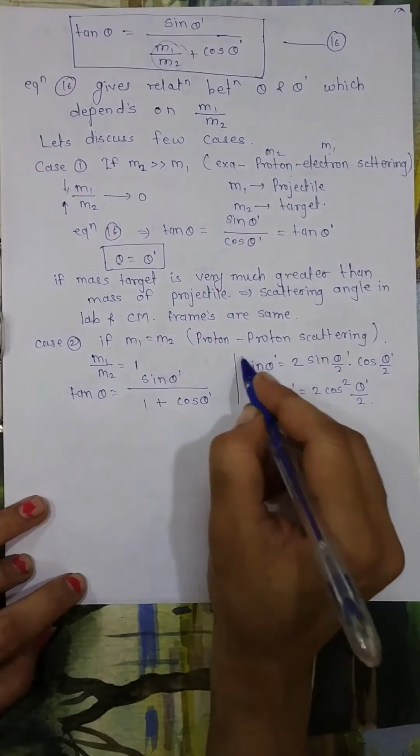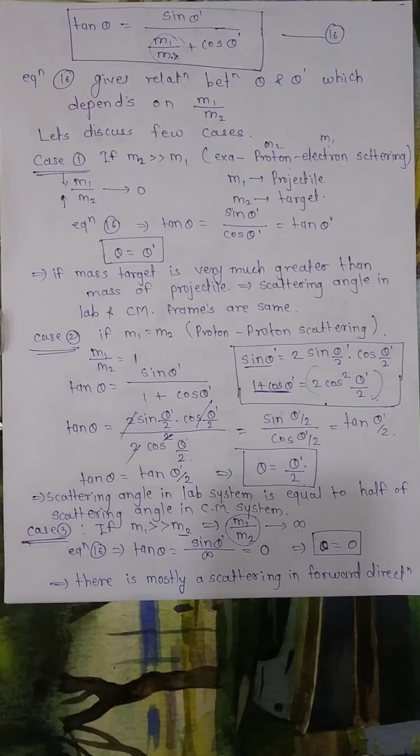So this implies that the scattering angle is mostly in the forward direction. So this was the relation between the lab system and the center of mass system, and we discussed a few cases regarding this.